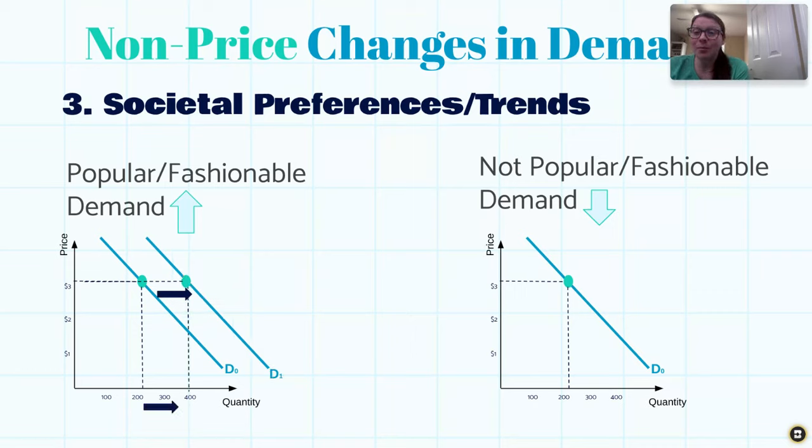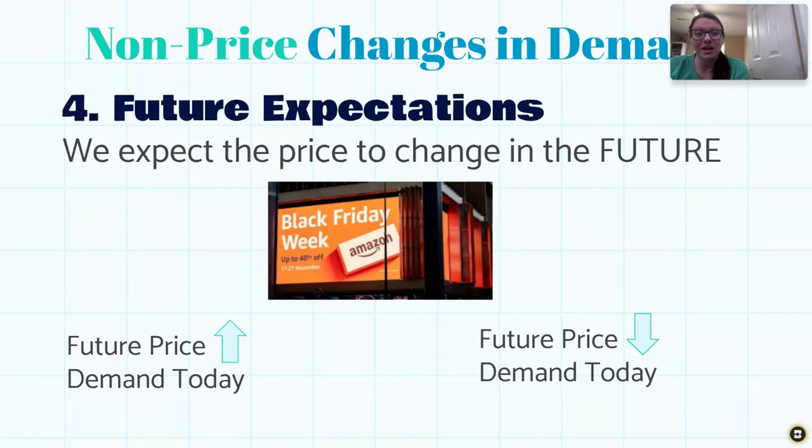When something is not popular, demand goes down, so we will shift to the left. All right. Next, we're going to get a little more complex here, is what we think is going to happen in the future. So the price of the item today is not changing. So it is not a price change. However, it's the understanding of society that the price might change on the item in the future. And that's going to affect our behavior today.